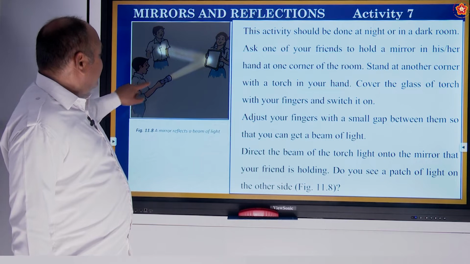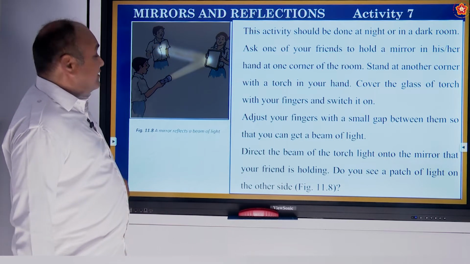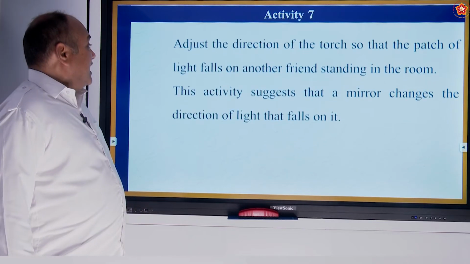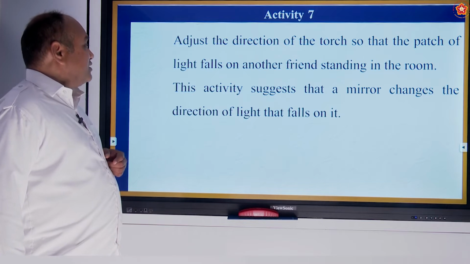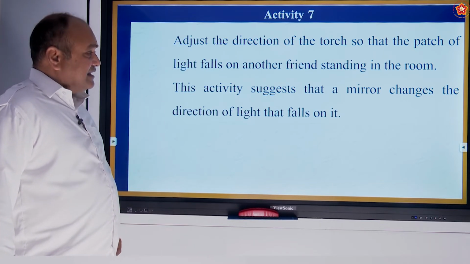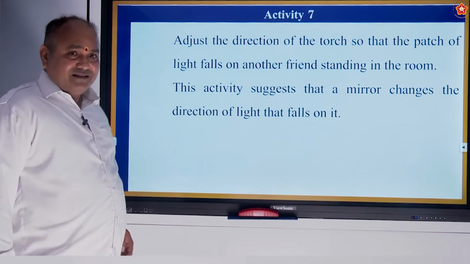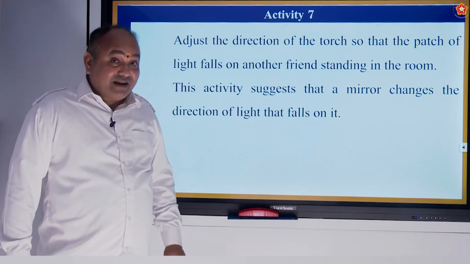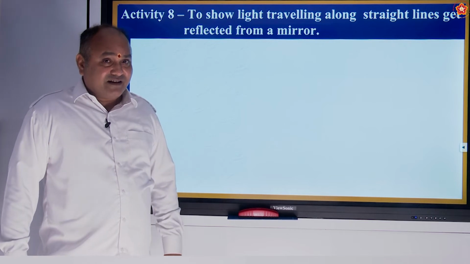See, it's getting reflected and there is a patch on the person. Adjust the direction of the torch so that the patch of light falls on another friend standing in the room. This activity suggests that a mirror changes the direction of light that falls on it. This is the proof of incident ray and reflected ray. Okay, children. Now you understand what is incident ray and reflected ray?